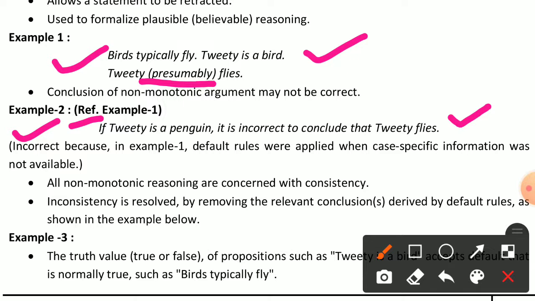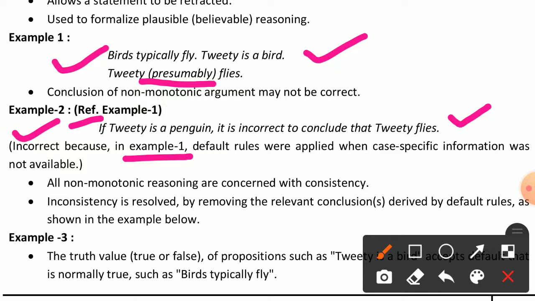So our sentence is incorrect here. Incorrect because in example 1, default rules were applied when case-specific information was not available. So the given sentences in example 1 are incorrect because we used the default rules, and we applied those rules to find information which was not available.